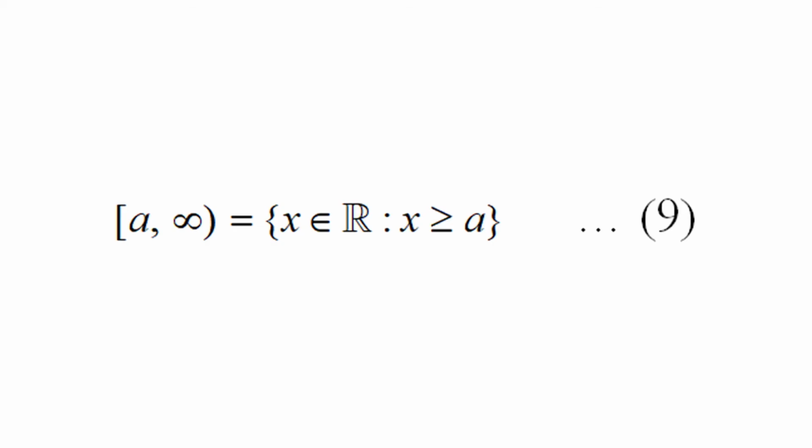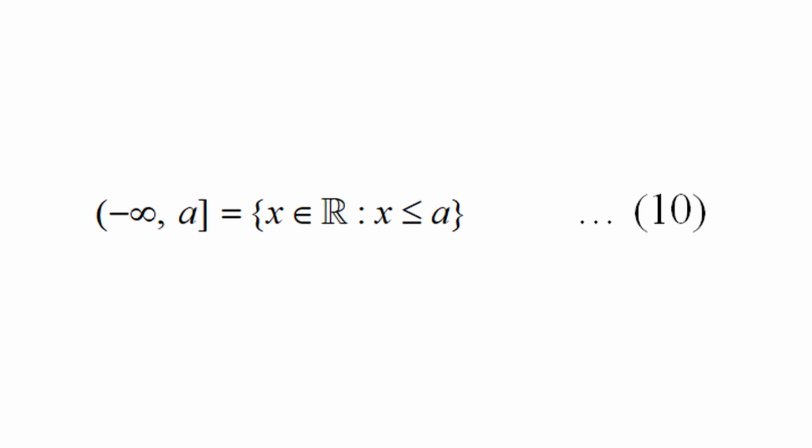Similarly, the sets defined by the left closed right open interval [a, ∞) = {x ∈ R such that x ≥ a}, equation 9, and the left open right closed interval (−∞, a] = {x ∈ R such that x ≤ a}, equation 10, are called closed rays or infinite closed intervals.